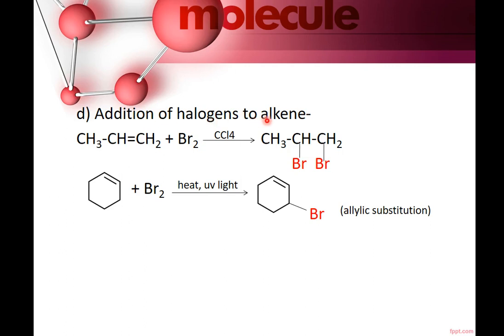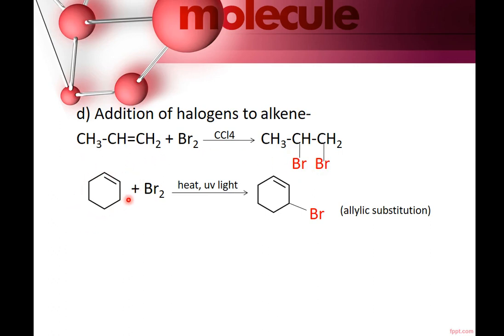Addition of halogens to alkene. Simple addition it is. Bromine is being added. Here it is a double bond. Pi bond is a weak bond. So bromine gets added like this. Reaction is carried in the presence of CCl4. You get 1,2-dibromopropane.